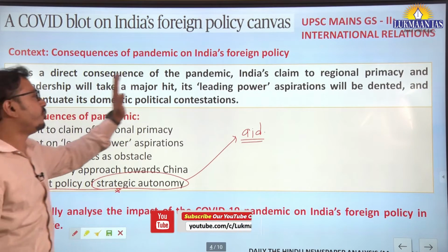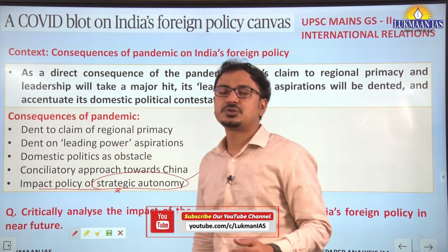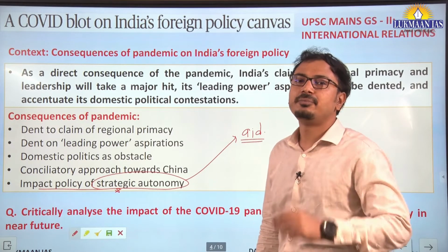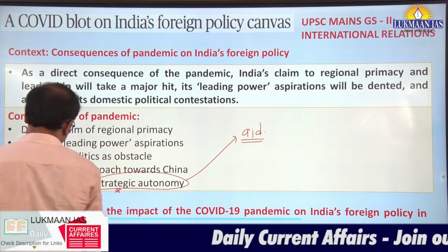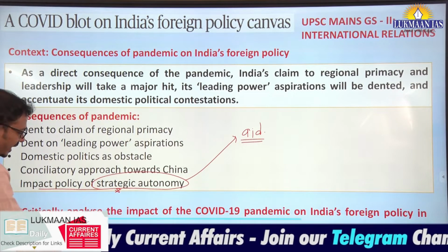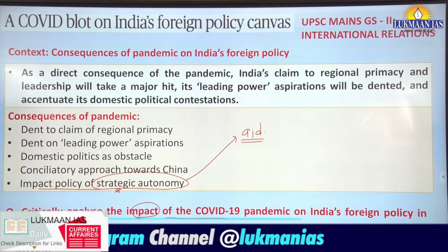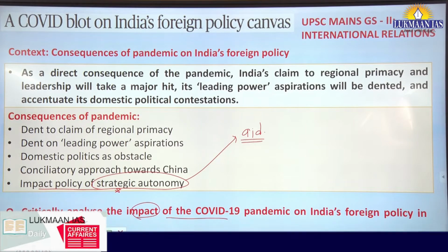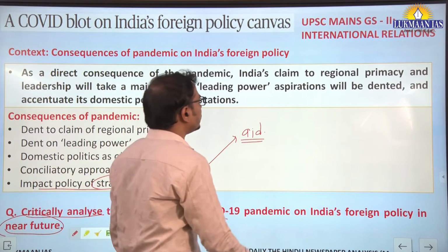So this is an important discussion. We can surely expect a question in the GS2 paper, international relations. Along with that, those who have PSIR as an optional subject, you can take input. What kind of question can we expect here? Critically analyze the impact of the COVID-19 pandemic on India's foreign policy in the near future. While dealing with such a question, at least write 20 to 30% some positives also.